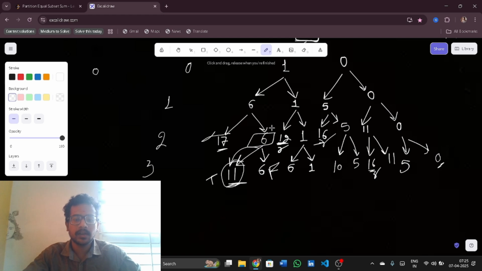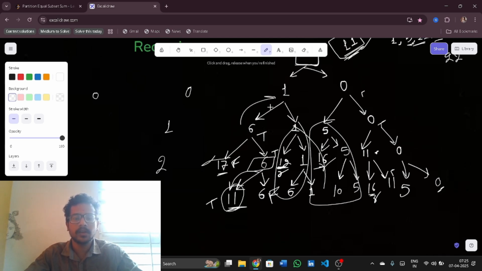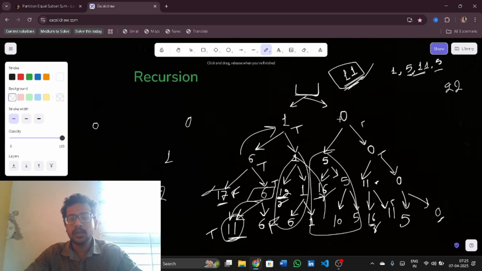So here I will get true. Then here I am getting a false because it is going out of target. So if either of these two returns true, then it will be true. Now all this will be returning false, all this will be returning false, but here it will return a true, here a true, here a true, and a true here, and also here a true. So if any of the two is returning a true, then I'll return true at the last.